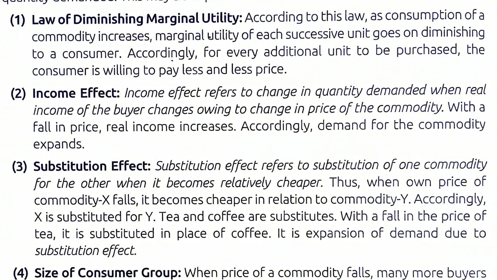So when you find that with additional consumption my utility will decrease, why shall I purchase more at higher price? So he will purchase less at higher price, and thus there will be fall in demand. The consumer will be willing to pay less for additional commodity rather than higher. So when the price decreases, then only he will pay for that commodity.